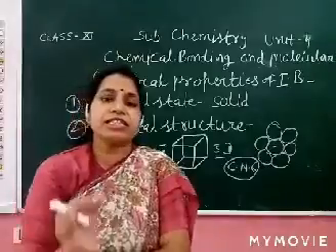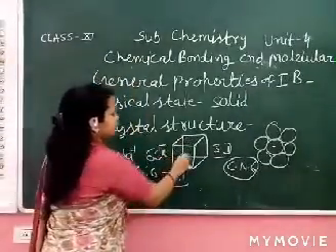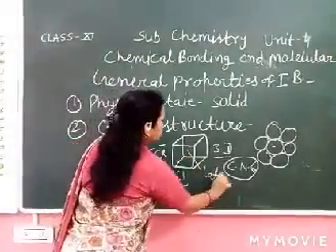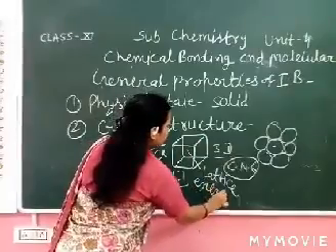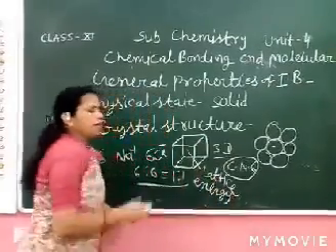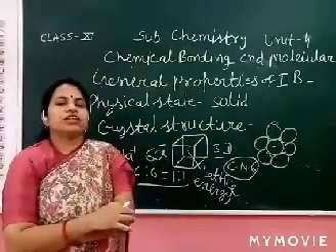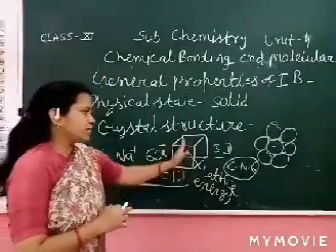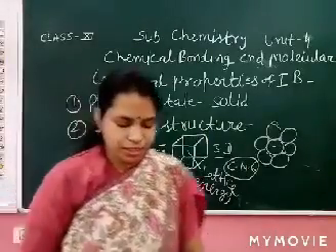Between the ions there is an energy called the lattice energy. When we break the NaCl, lattice energy is required.